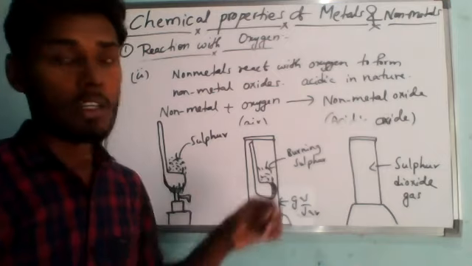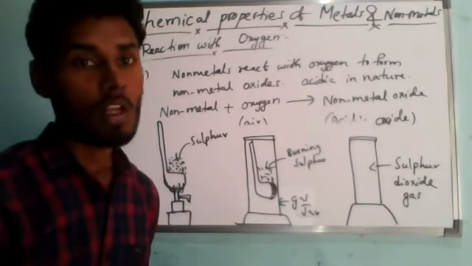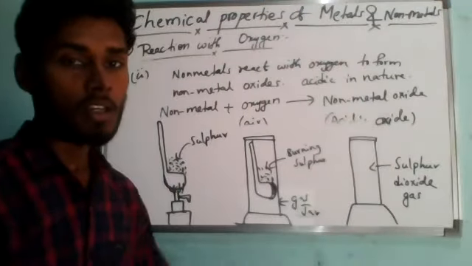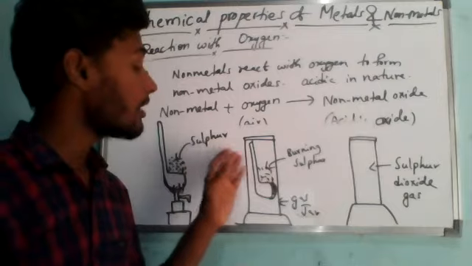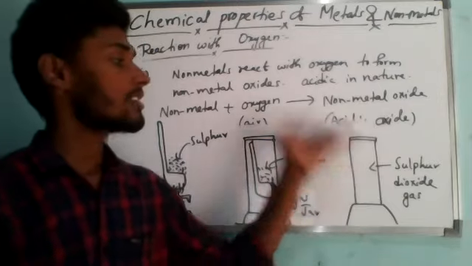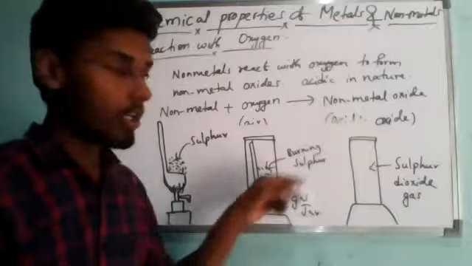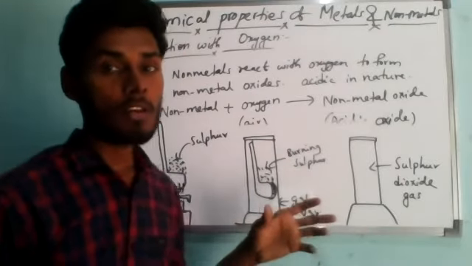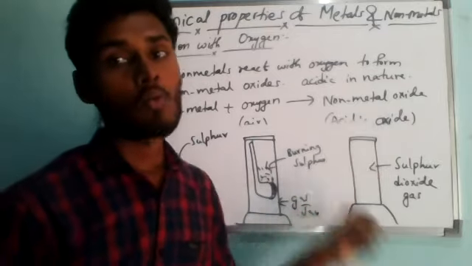Once it has burned, you remove the deflagrating spoon from the gas jar. Now we put some water in this gas jar. Immediately add water and cover it with a lid, because within fractions of a second you have to do this, otherwise the gas will escape. Quickly remove the spoon, pour in a little water, and shake it well. The sulfur dioxide gas will dissolve in water.